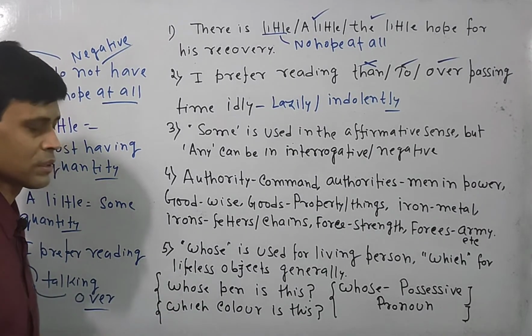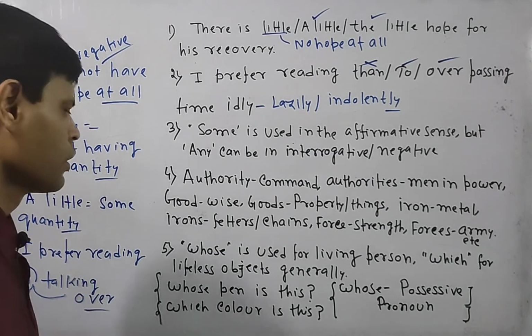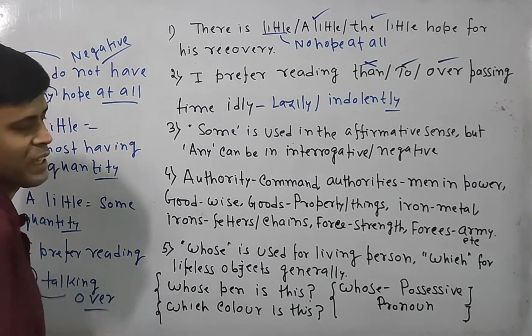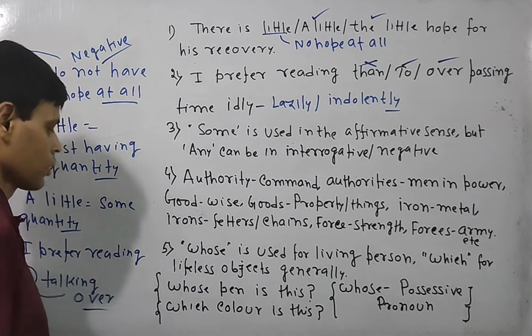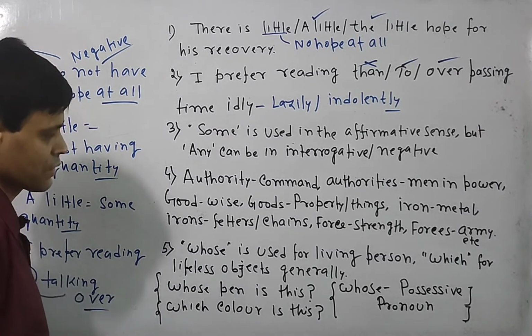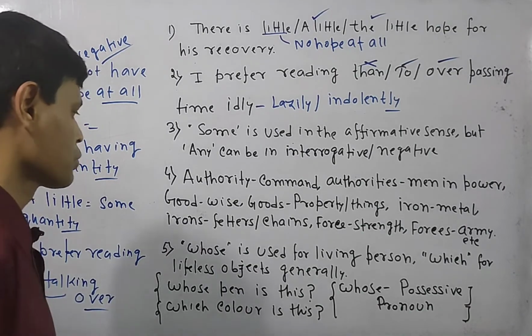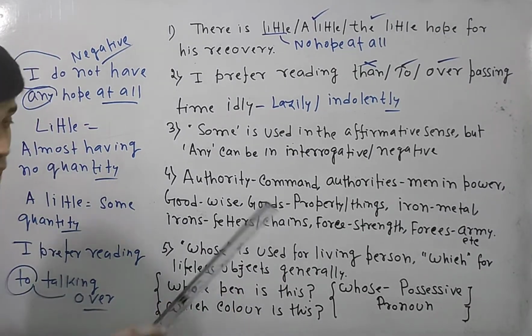Whose pen is this? This pen is mine. This is my pen. So I am a living object. So in case of a living object, whose can be used. It indicates some kind of possession. That's why it is called the possessive pronoun. Which color is this? This color is pink. So color doesn't have any life. So which is for lifeless objects generally.